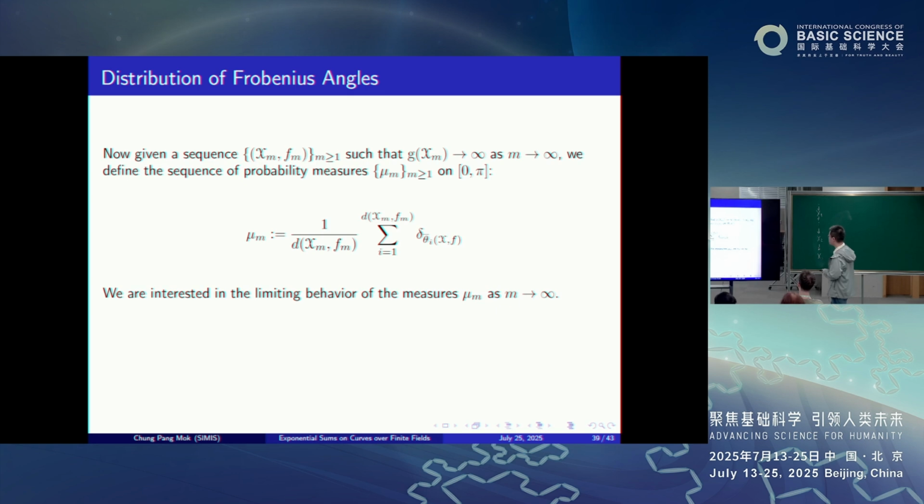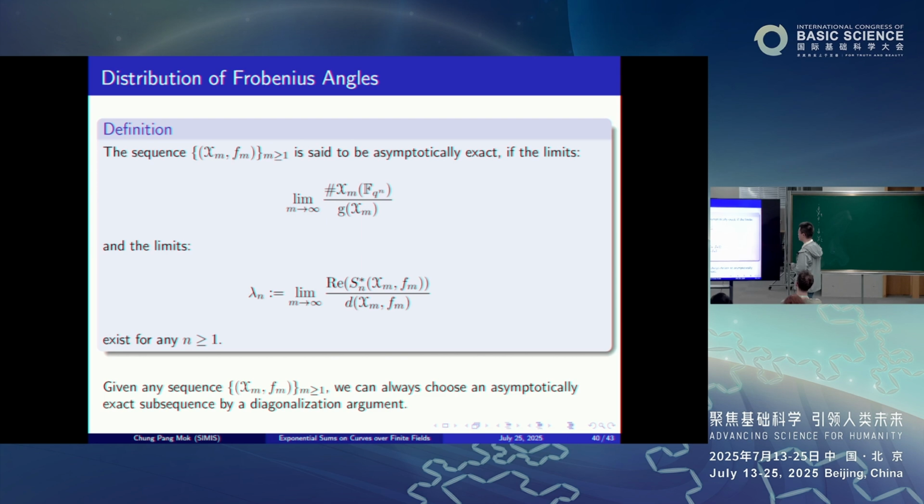Okay, so now, given a sequence of pairs (X_m, F_m) such that the genus tends to infinity as m tends to infinity, we are interested in this sequence of probability measures. Really, these are distributions of these Frobenius angles. We would like to ask for the limiting behavior of these measures as m tends to infinity. So let us first make some definitions.